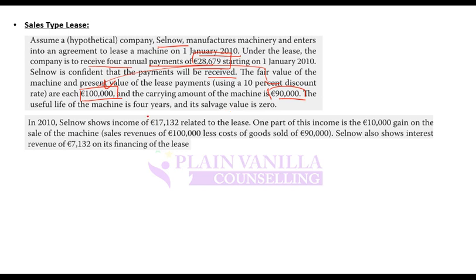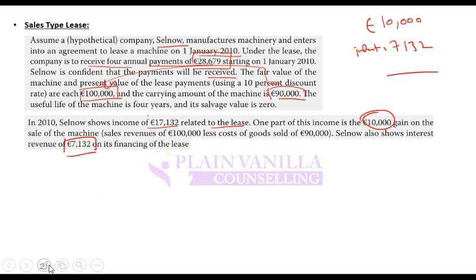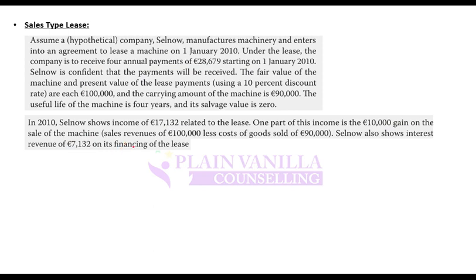The Cell Now shows income of 17,132 related to the lease. How? This 10,000 will become an income, and in addition there will be interest income, which we calculated in the previous example. So total income in first year will be 10,000 plus 7,132. 10,000 gain on sale of machine and interest revenue of 7,132. So the only difference is that you now record an additional income, which is income on selling the asset. This is known as sales type lease.